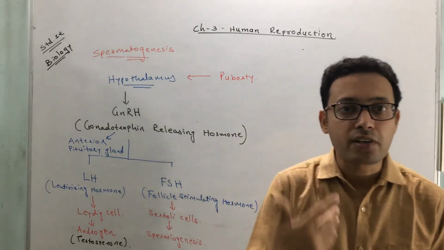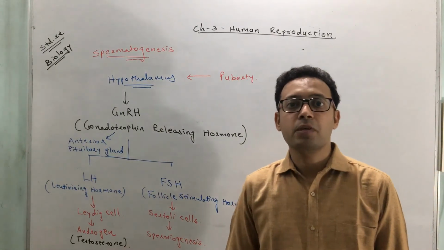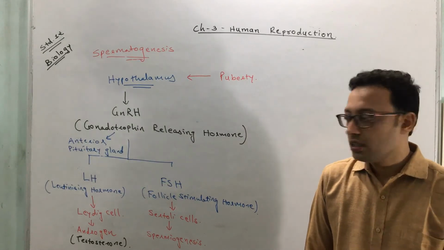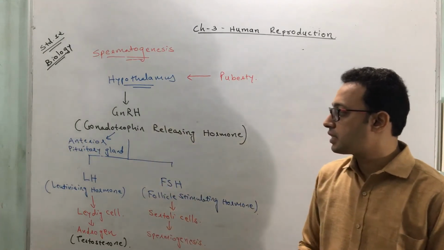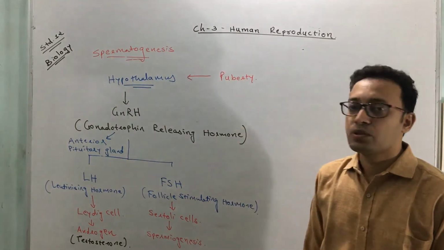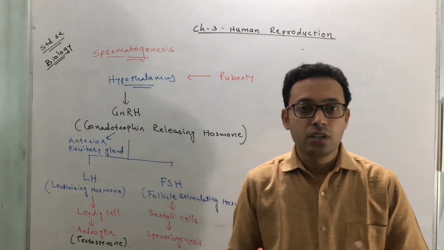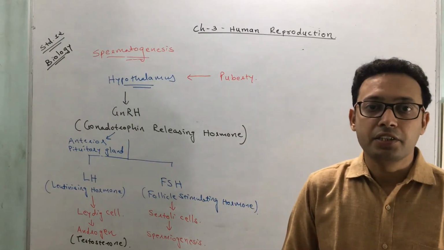As I have already told you, both have different meanings, spermatogenesis and spermiogenesis. Okay, so that is how the process gets controlled. Whenever the number gets reduced, then again the process is regulated. So thus the process of spermatogenesis is controlled.